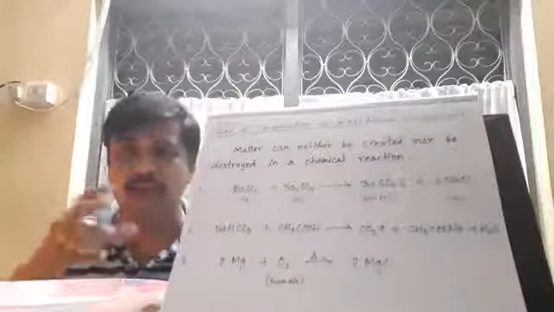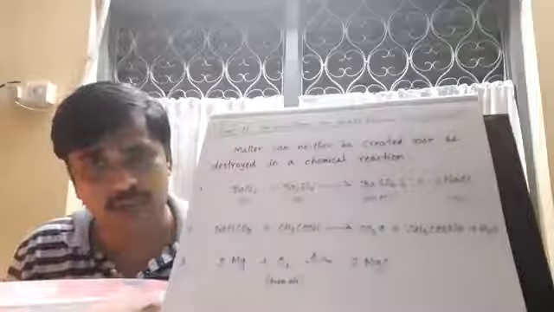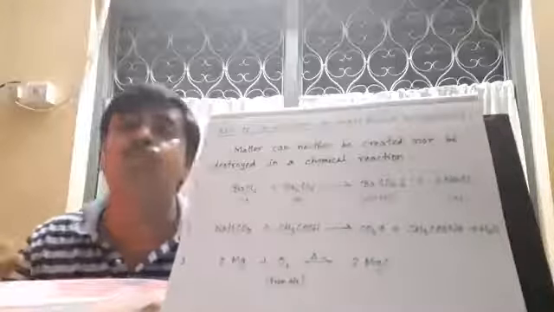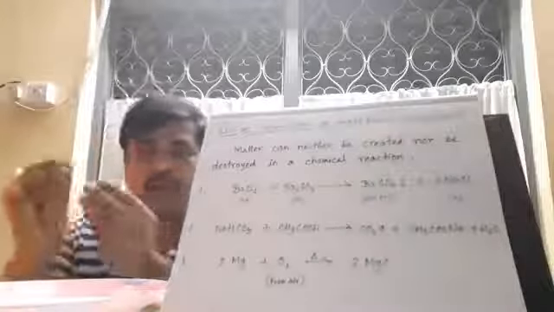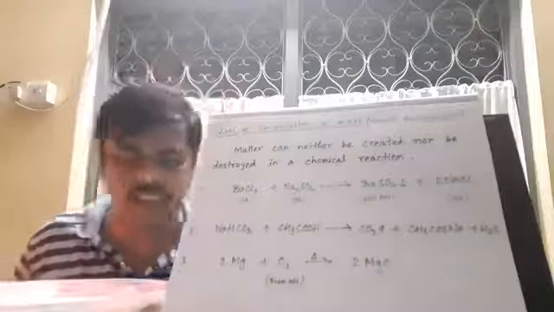And the third example I have given: you can see magnesium burning. When I burn a magnesium ribbon in presence of air, it forms magnesium oxide, white. And when it is burning, you know, a dazzling white flame comes, and after that a white solid. There also you can find that suppose you have taken 10 grams of magnesium, then after the reaction the white product that forms will be more than 10 grams.